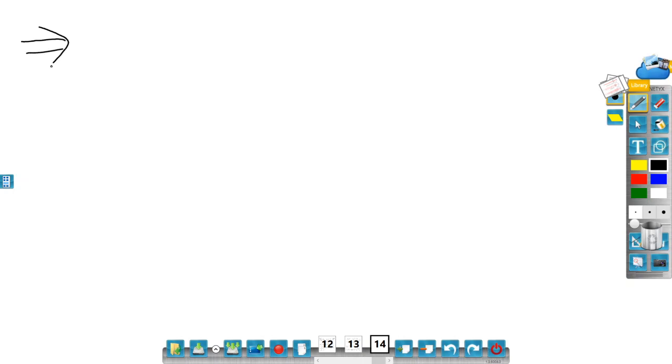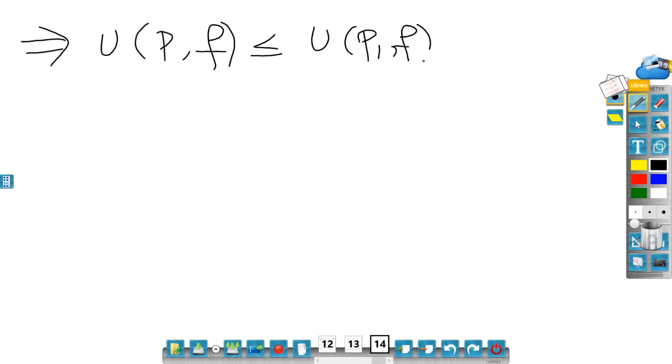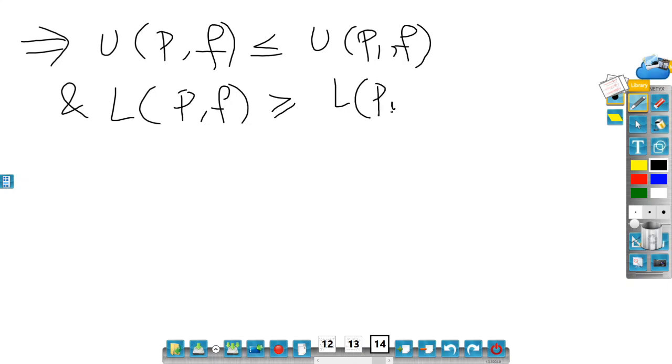So that would imply U(P,f) is less than or equal to U(P1,f) and L(P,f) is greater than or equal to L(P1,f). Right?